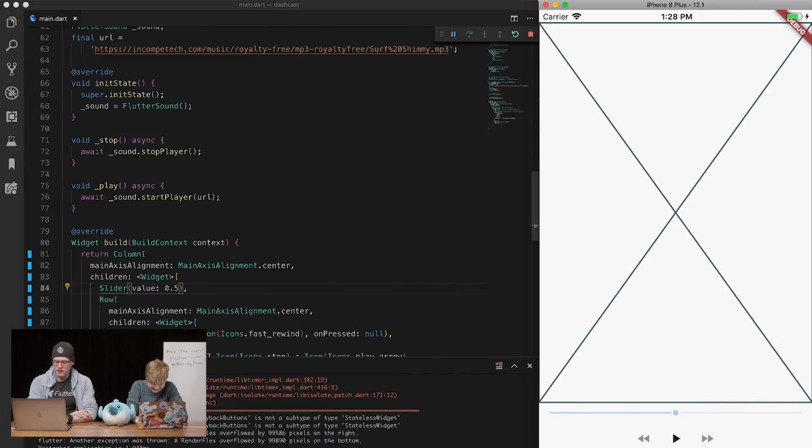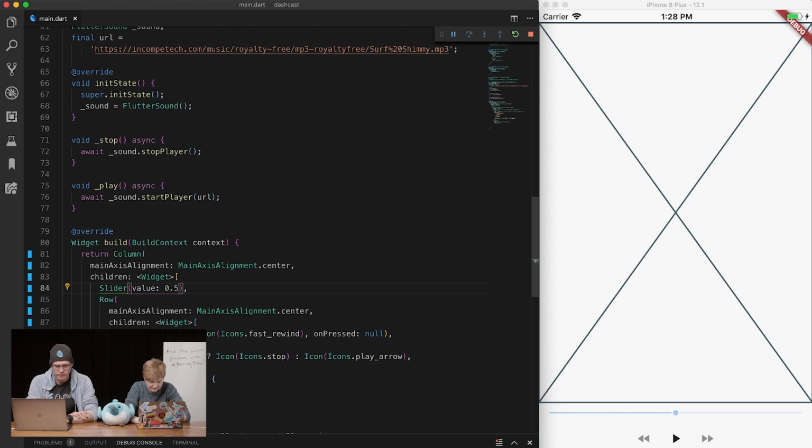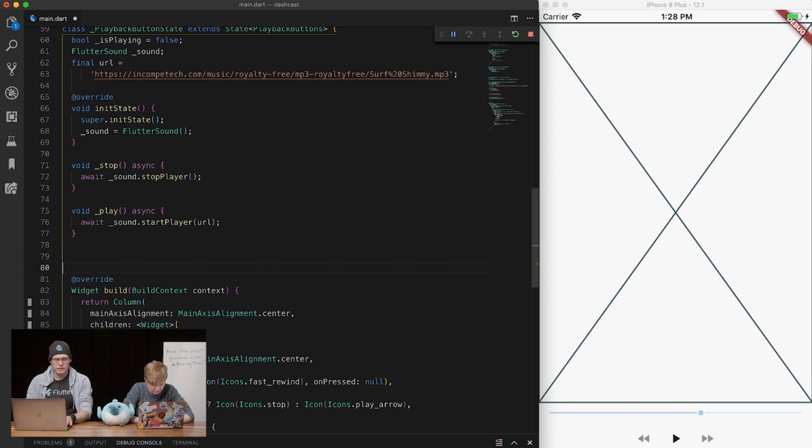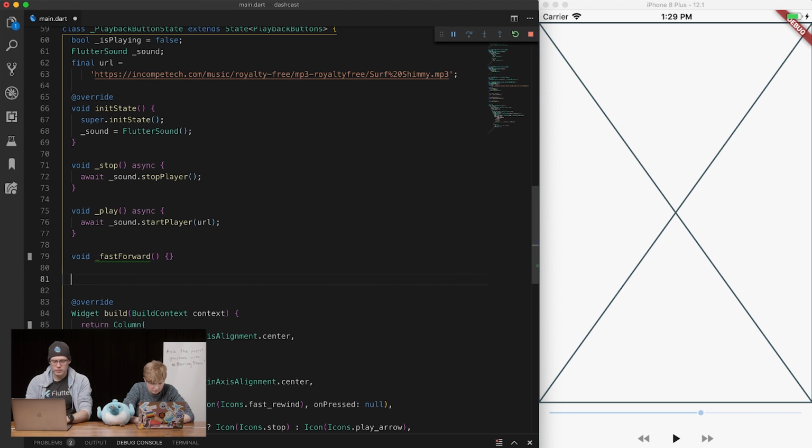Okay, where are we? Okay, so we have these controls here. This is all great, but what we're going to do now is we're going to add some of these, and let's hide this for the moment, or bring this down as well. So, we're going to have this, which is going to be updating, as you can see here when we change it. These values are going to change, which is kind of cool. What I am going to do is I am going to create a fast forward. I'm going to create a rewind, there we go.